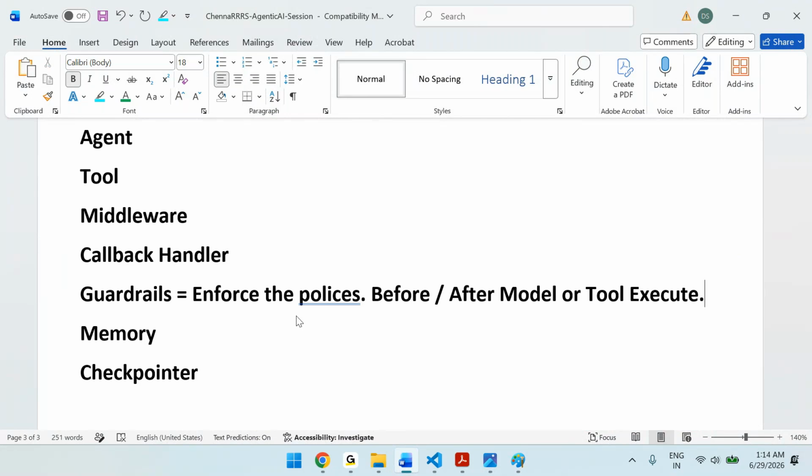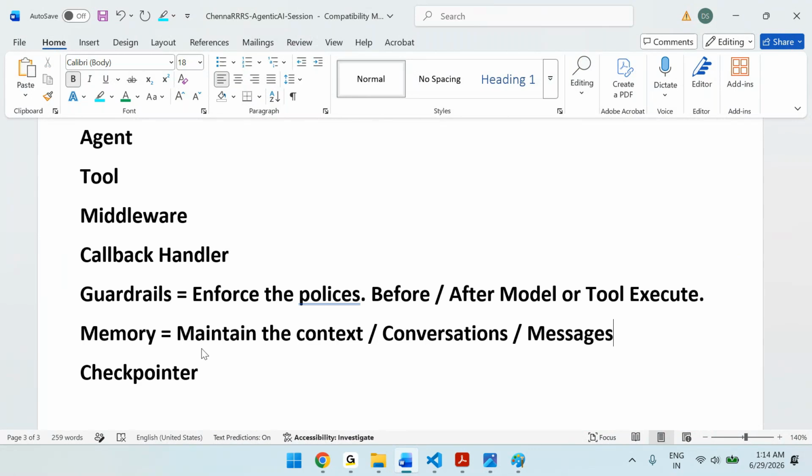Then guardrails, memory, we have seen. What is the purpose of memory? To maintain the context or conversation or messages, like that. Checkpointers we have seen: they save the data and restore the execution.